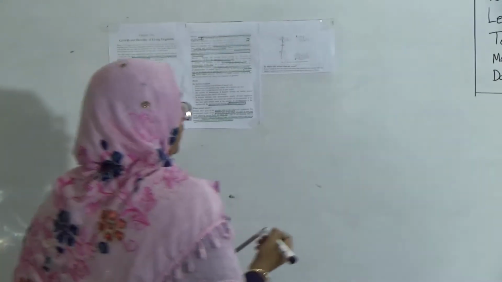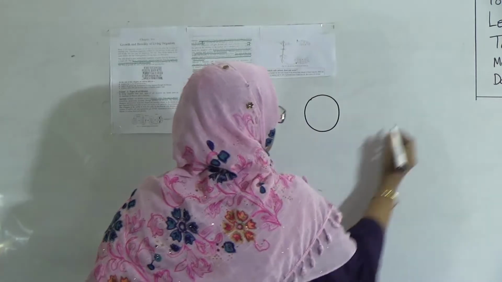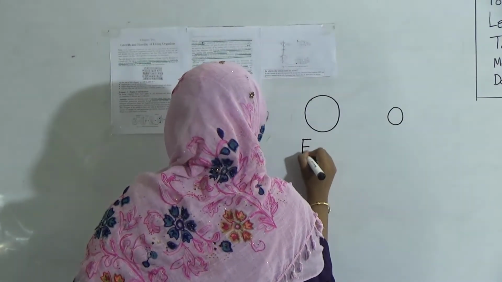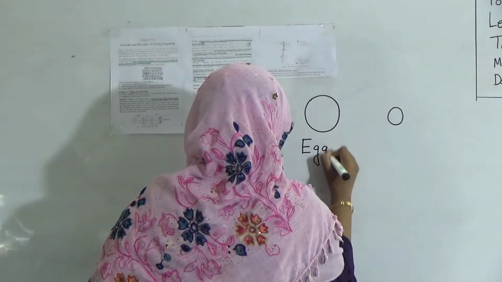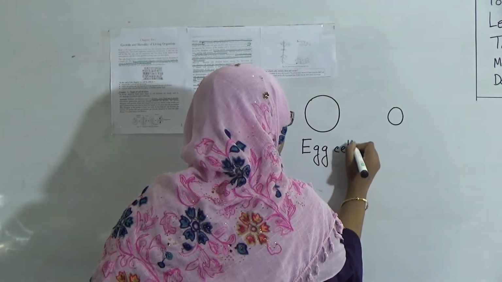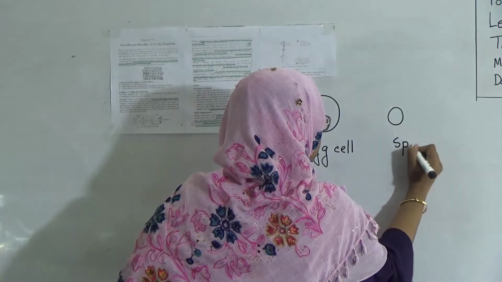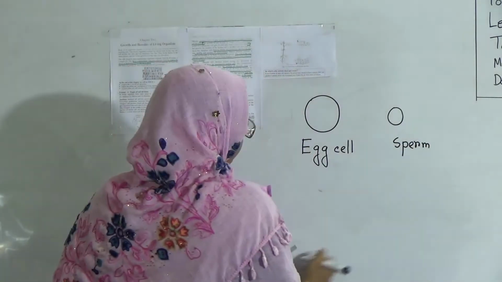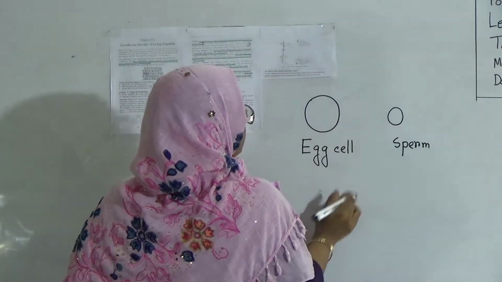If we consider it, this one is an egg cell and this one is a sperm cell. Egg cell normally becomes large in size, and this is the sperm cell. Okay, these two cells are haploid.